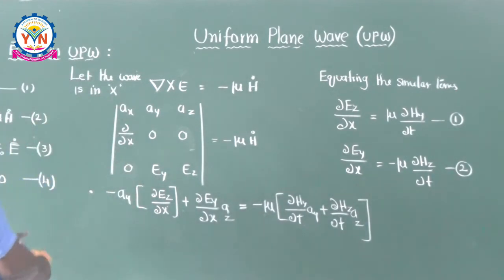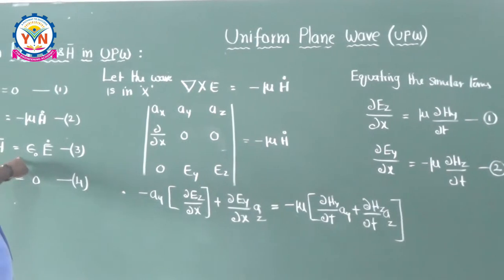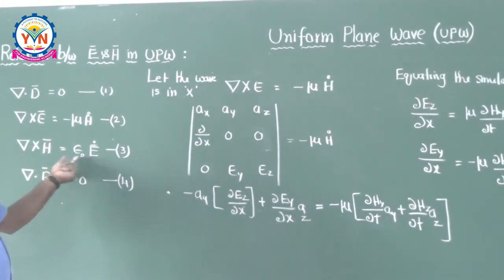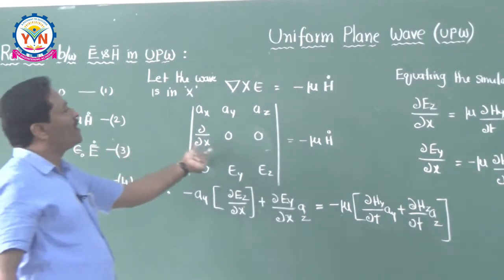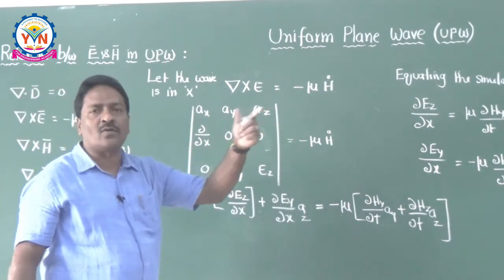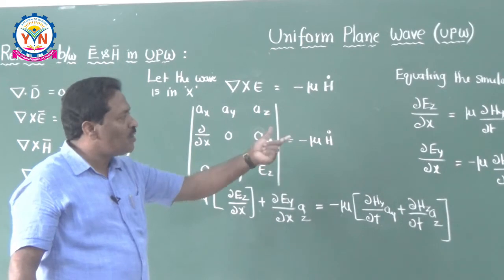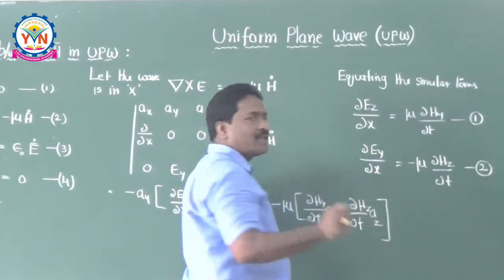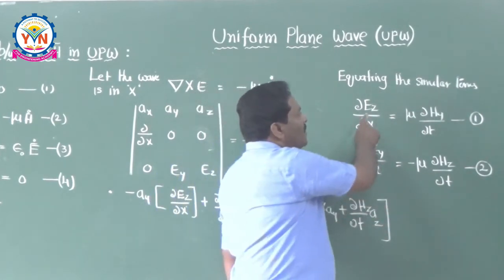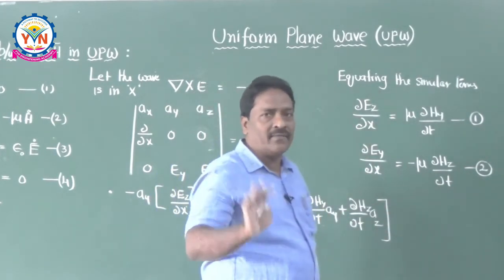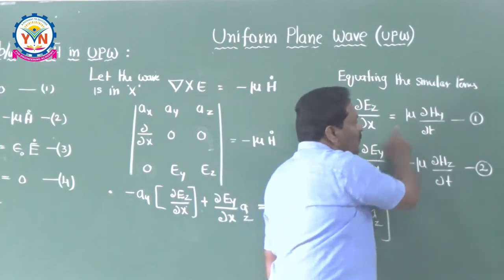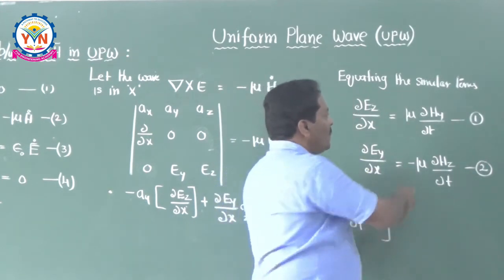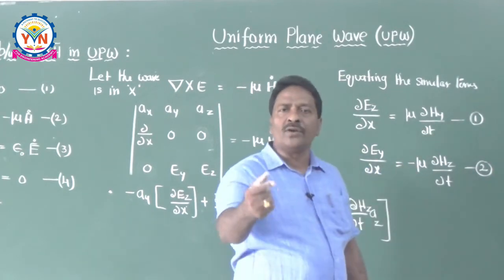Similarly, by taking the third equation, del cross H bar is equal to epsilon times E dot. Similarly, if you expand like this, two more equations you are going to get here. What are those two more equations? Just from this you can write down the two more equations. Very simple. In the place of electric field, you write down the magnetic field. In the place of mu, you write down epsilon. That's all. E place lo H, mu place lo epsilon, you are going to get this.